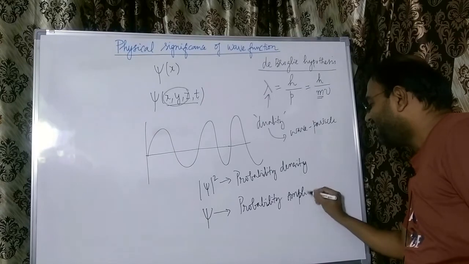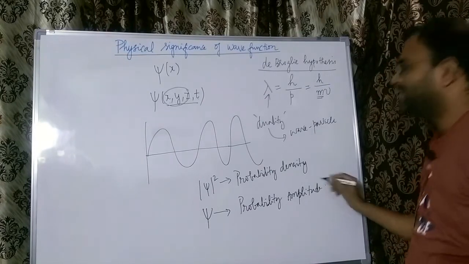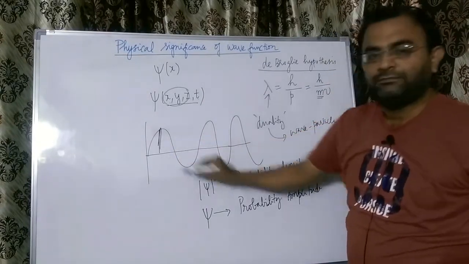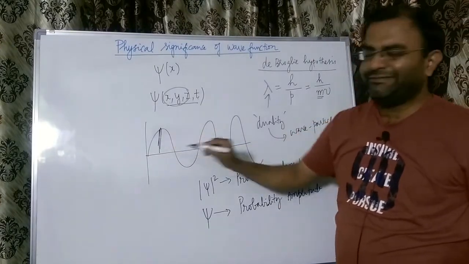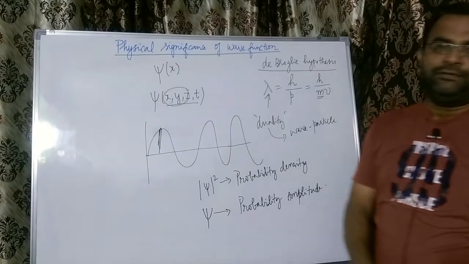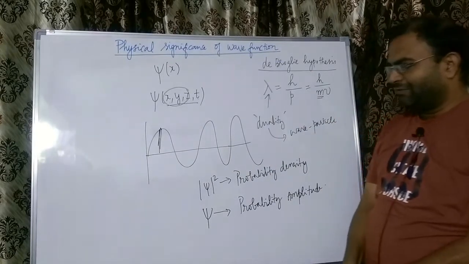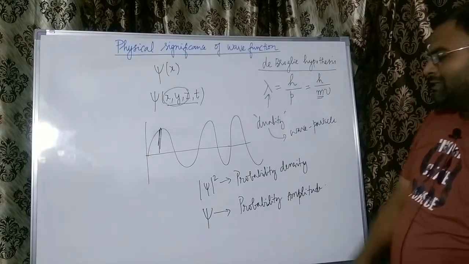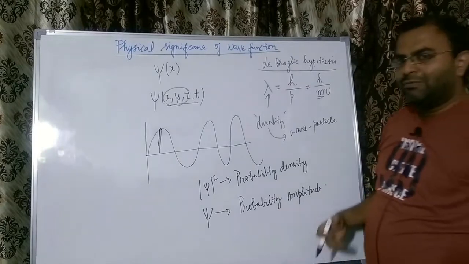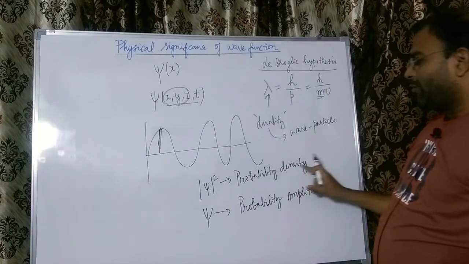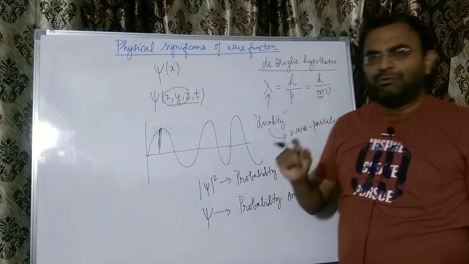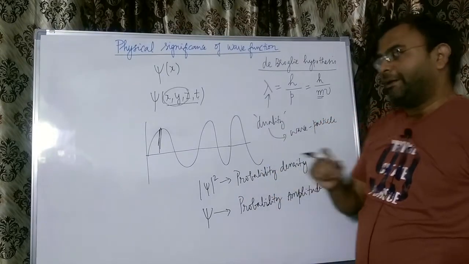So the larger the value of psi at a particular point in space, at a particular time, the more is the probability of finding the particle at that point. So this is the probability interpretation of the wave function. So psi as such can be thought of as a probability amplitude, and the moment I take the modulo square of it, I get probability density, which is a real measurable quantity which has a physical meaning.